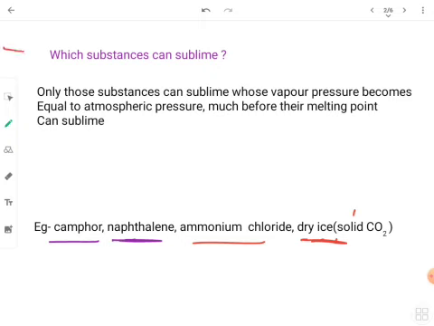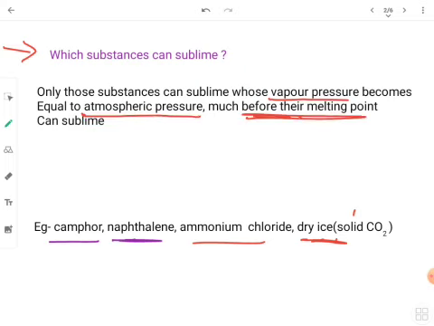But the question is, which substances can sublime? Only those substances can sublime whose vapor pressure becomes equal to atmospheric pressure much before their melting point.